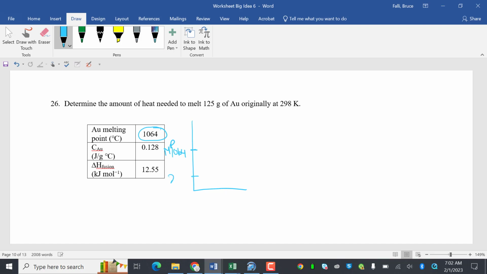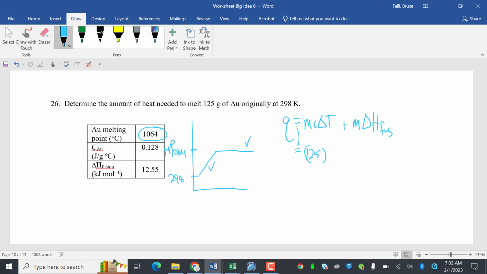So we start at 298. So I got to go up here, and then I got to melt it. So Q is going to be MC delta T. That's this part, plus M delta H fus. That's that part. Mass of the gold is going to be 125 in both cases.